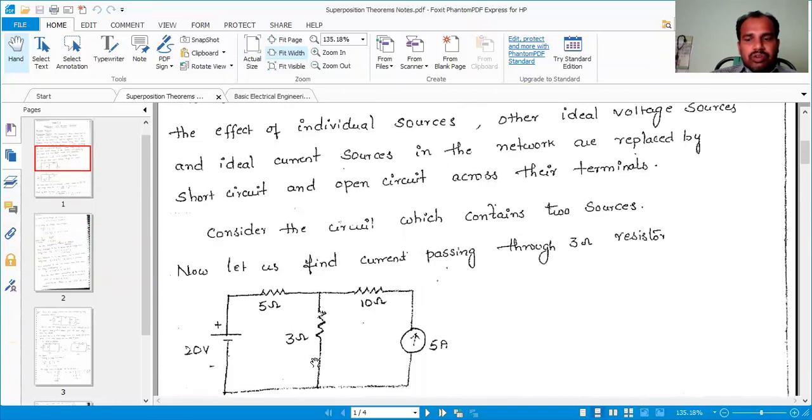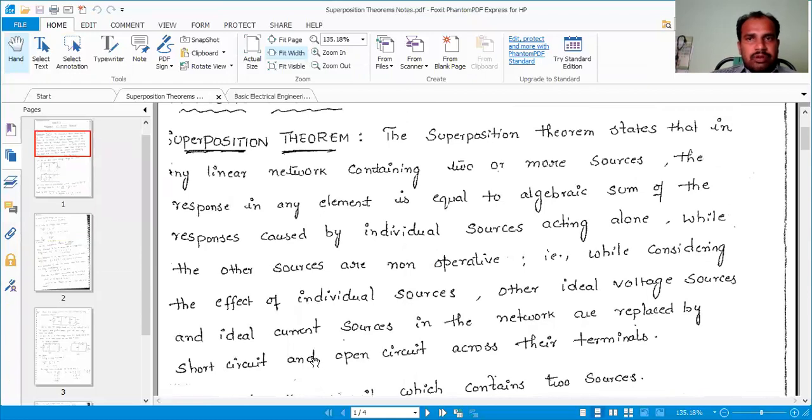Now, what is the superposition theorem? The superposition theorem is applicable for linear and bilateral networks containing two or more voltage sources or current sources, or both voltage sources and current sources. It states that in any linear network containing two or more sources, the response in any element is the algebraic sum of the responses caused by the individual sources acting alone, while other sources are non-operative. Other sources are non-operative means that while considering the effect of individual sources, the other ideal voltage sources and current sources in the network are replaced by a short circuit and an open circuit across the terminals.